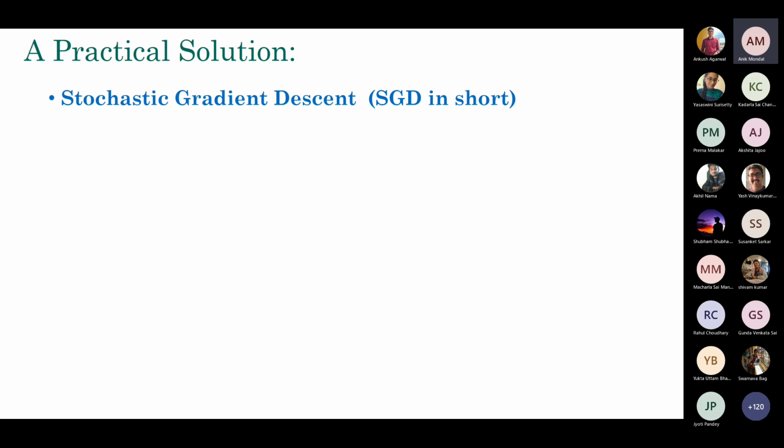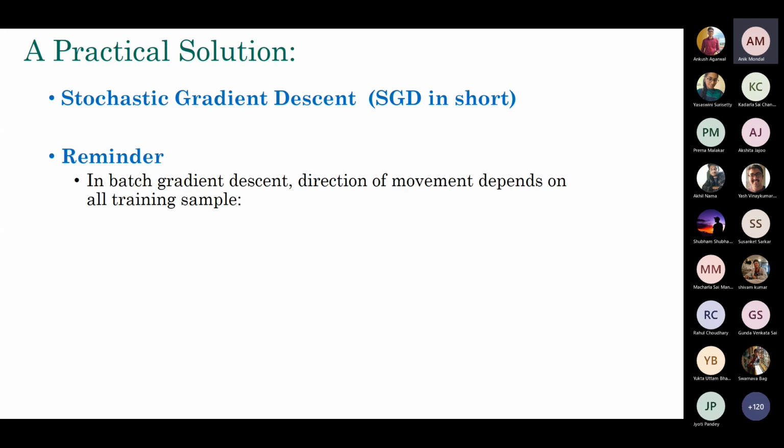So what is stochastic gradient descent? Let me remind you of the previous thing. In batch gradient descent, the direction of movement, that means the direction in which you can move so that you get the minimum, or at least a local minimum value, of the error function, depends on all training samples in your data. That's the main thing in batch gradient descent, and that's why it is called batch gradient descent. You have seen something like this, a sum over all the samples.